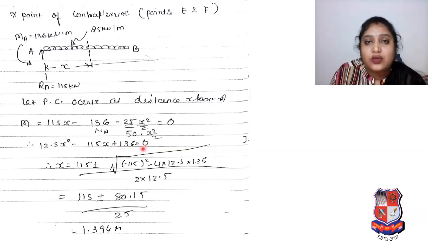So again we have to take the example of that mathematical equation, and based on that equation we find the root, and we will get x is equal to 1.394 meter. So dear students, I hope from the fixed beam theories, the steps to solve problems, and the different problems and theories with UDL, point load, and combination of UDL and point load that we considered, you are now able to solve problems based on fixed beams.